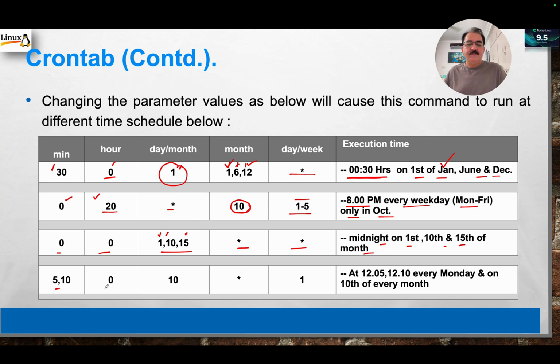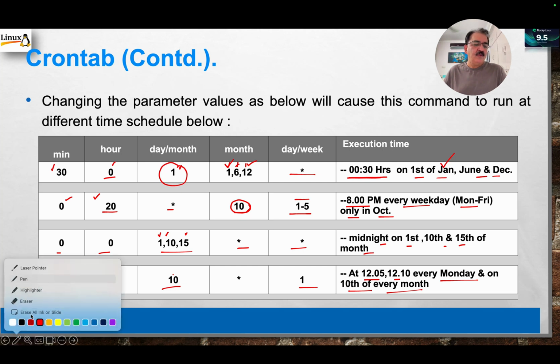5 and 10 means at 12:05 and 12:10. Midnight means midnight 5, midnight 10: 10 minutes past midnight and 5 minutes past midnight. On the 10th of the month, on Monday. So at 12:05 and 12:10 every Monday and on the 10th of every month. This is how the entries can be in the crontab file.